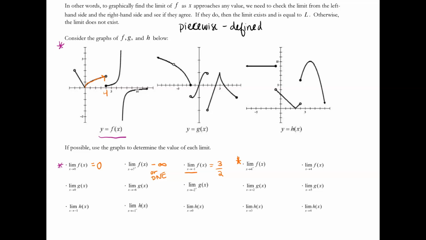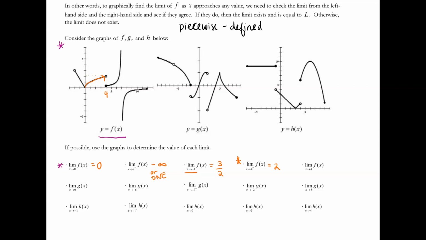So the function exists here at this closed dot. Like if I asked you, what is f of 4? It would be whatever this closed dot value is, and it's something that's more than 1. But that's not the question we're trying to answer. The question we're answering is as we approach 4 from the left, where's the function headed? Well, it looks like it's headed to the value 2. So from the left, I'm going to say that's a 2 because I think that's maybe a square root function.